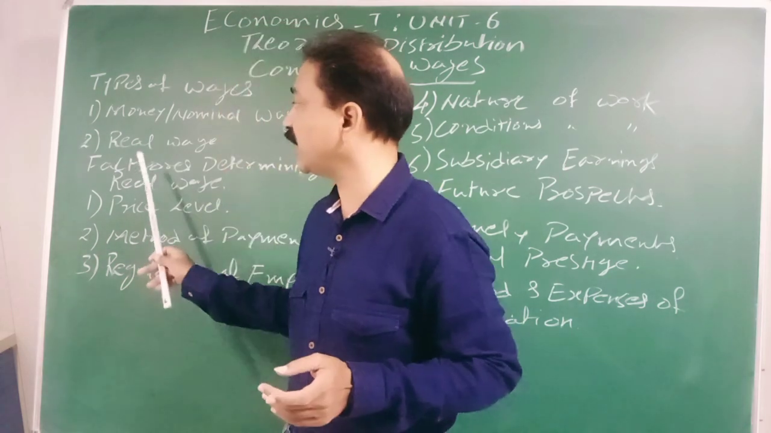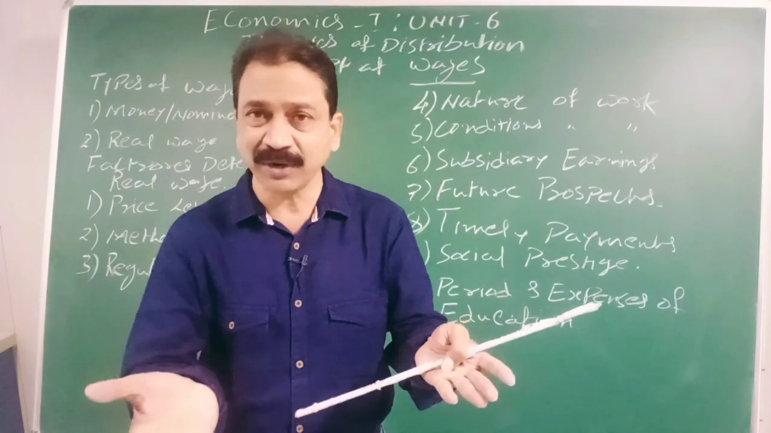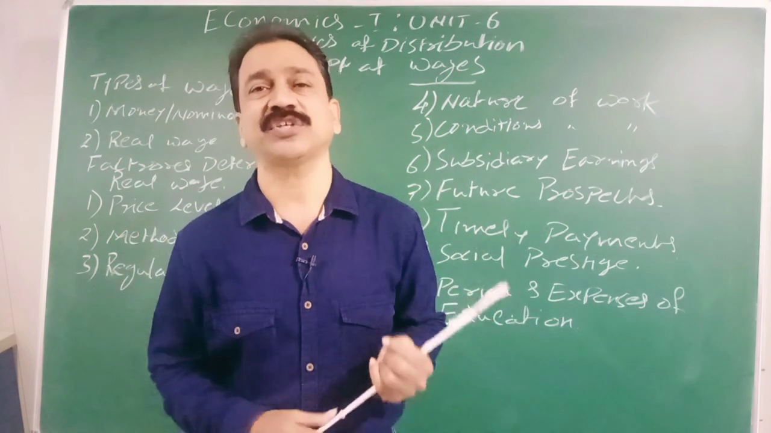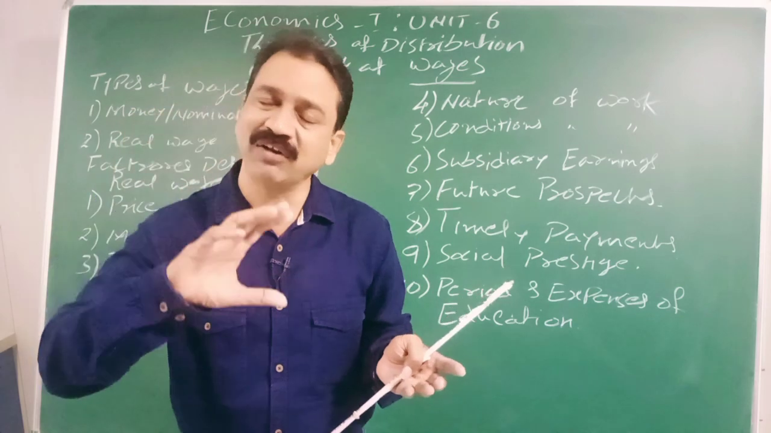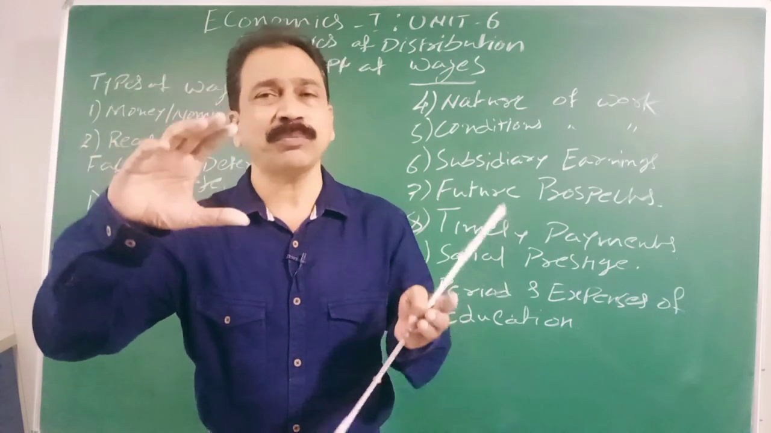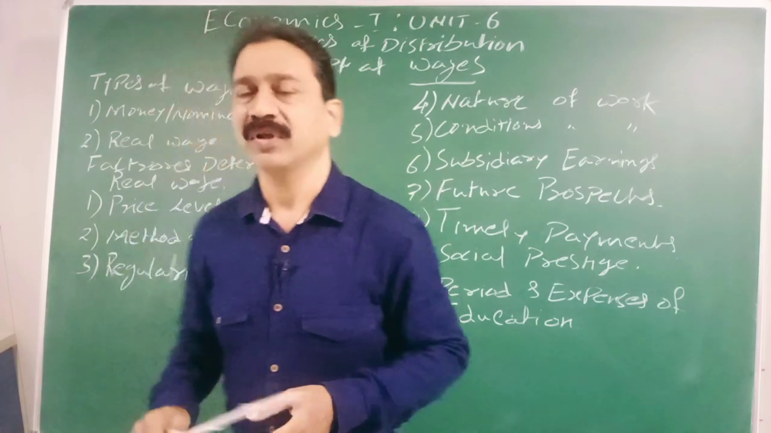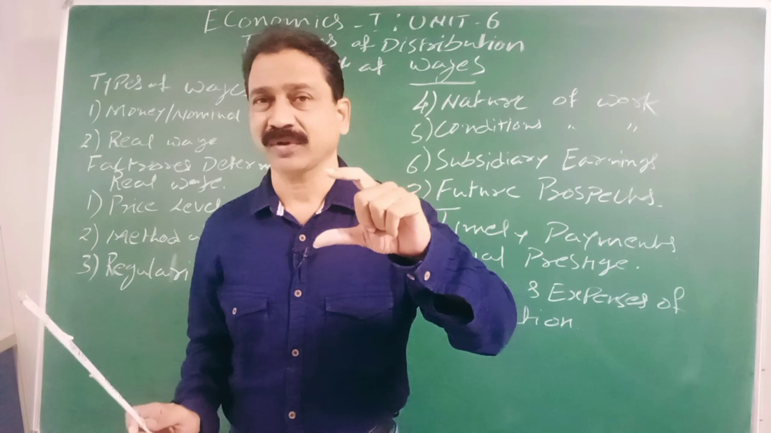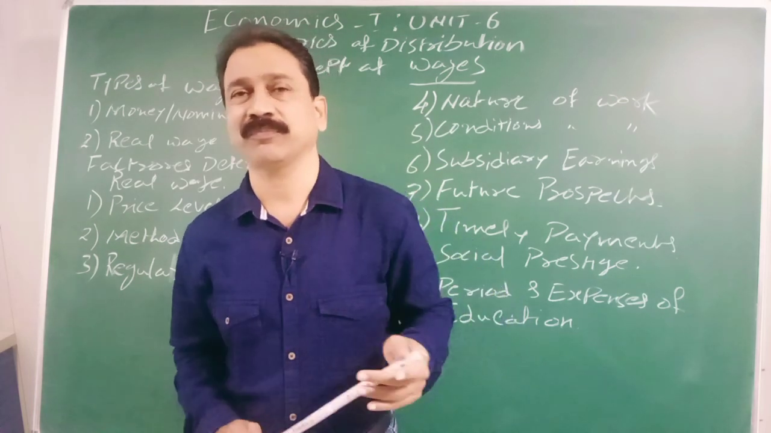So here we will see the real wage always depends on how many commodities a labor can purchase with his money wage. If he is able to purchase more, then real wage is more. If he is able to purchase less, then real wage is less. So real wage is an exact calculation of how much a labor is earning.